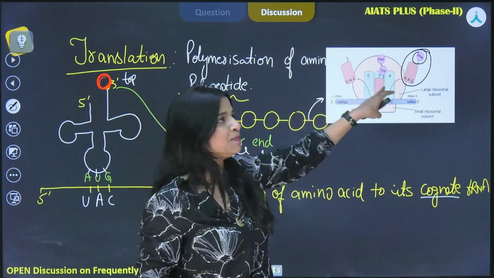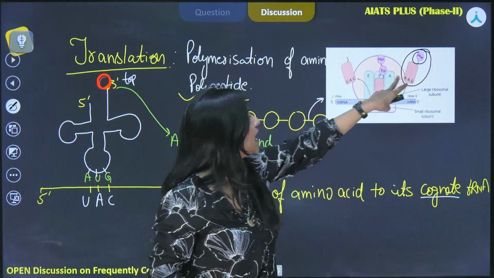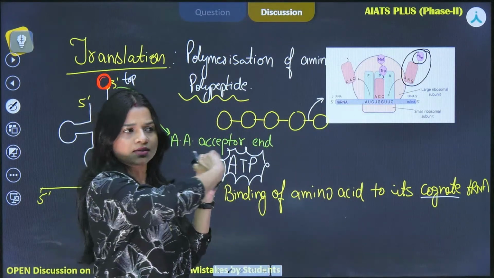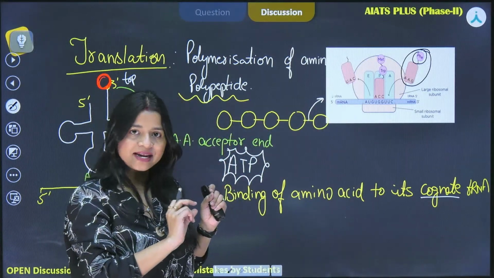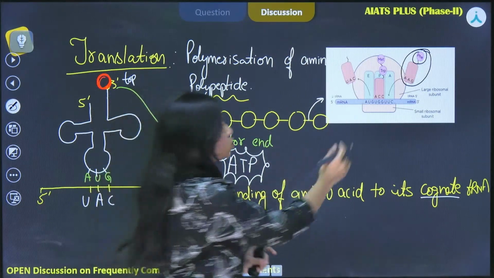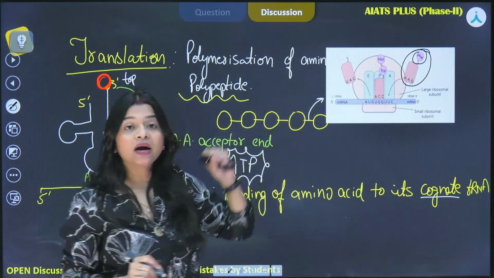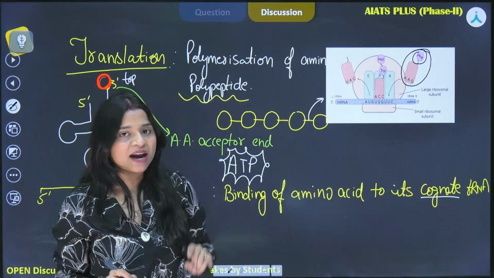We have the E, P and A sites. It will land at the A site. It will shift towards the P site. This is a train-like fashion going on, it will keep on running like that. So when A will shift towards the P, what will happen? It will bind to the already present amino acid over here.